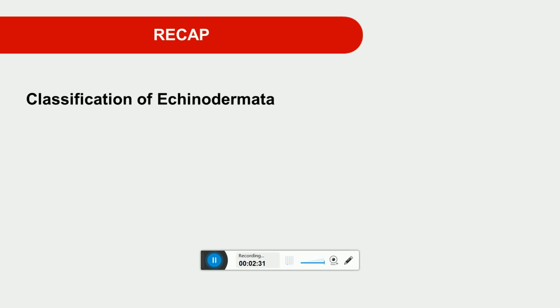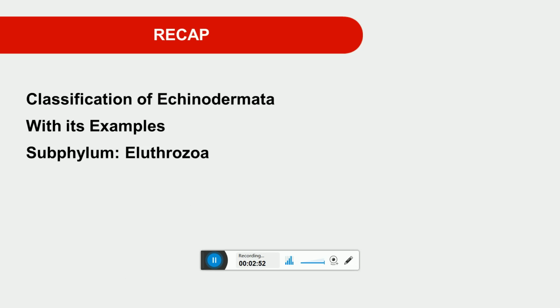Let's take a quick review of the previous lecture and then we start today's session. In the last lecture, we discussed the classification of Echinodermata part 1, with some examples related to each class. We specifically discussed the subphylum Eleutherozoa. Eleuthero means free and zoa means animal.